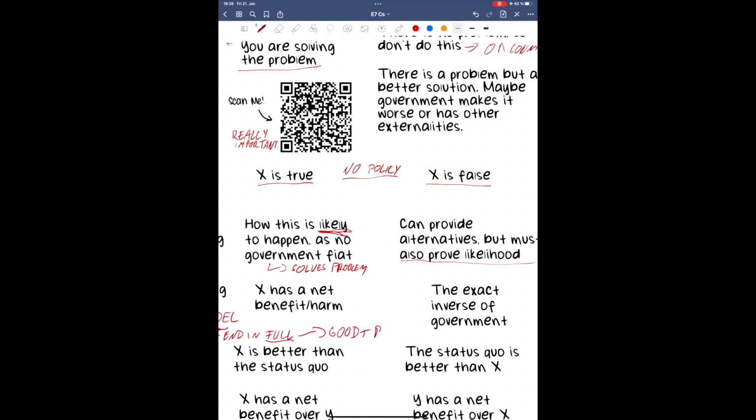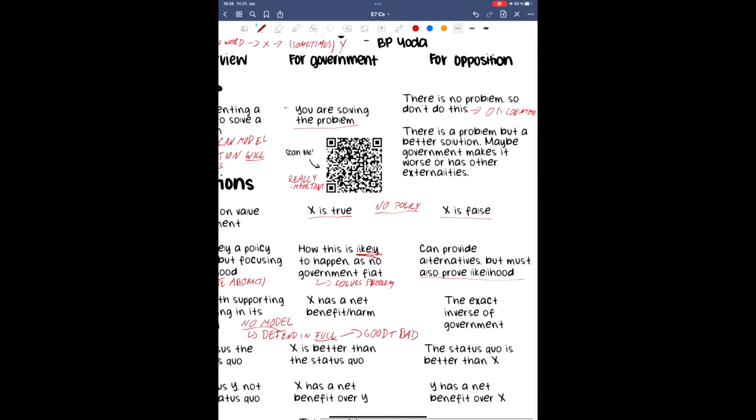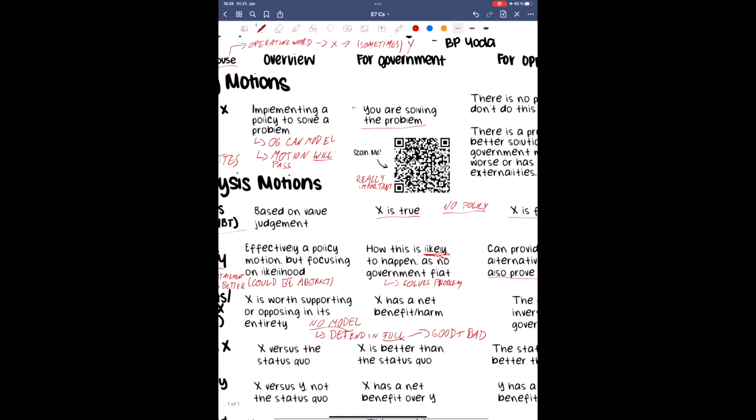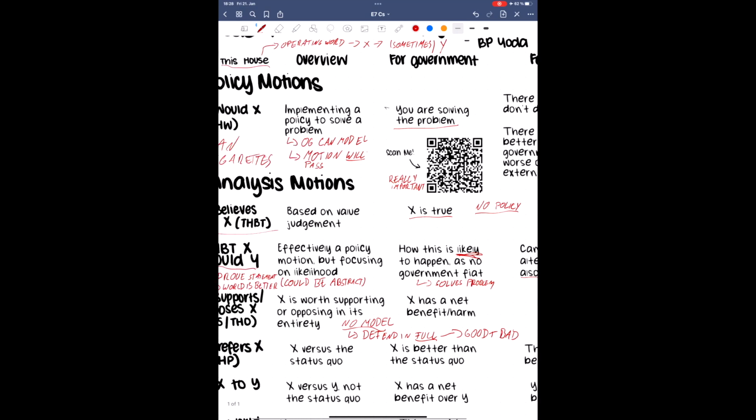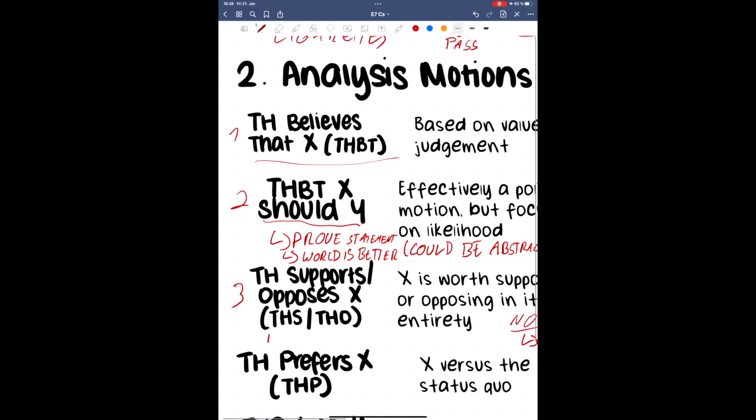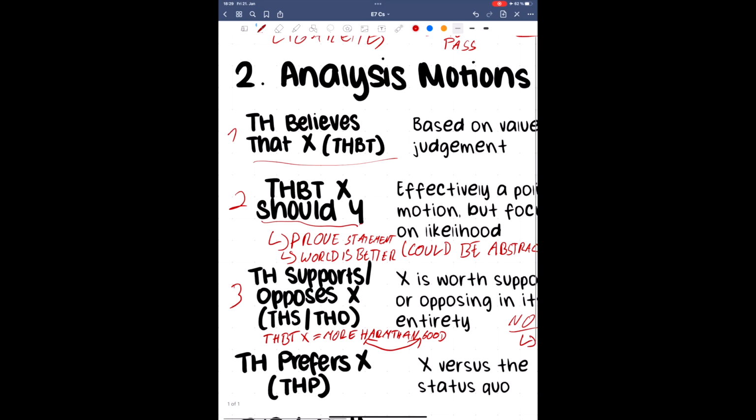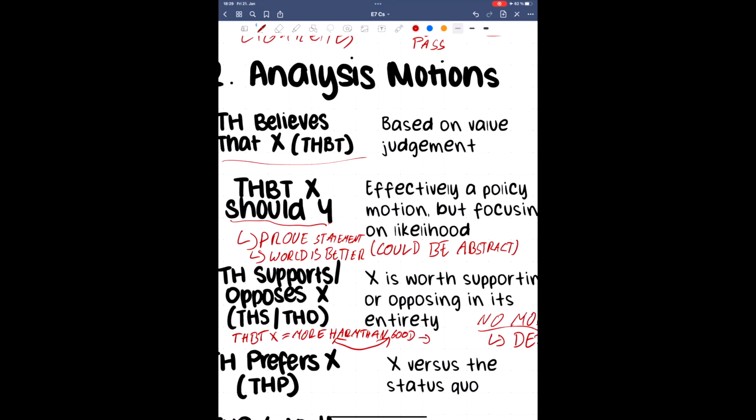A good rule of thumb I recommend you apply when reading this motion type is to think of the motion as this house believes that X does more harm than good for opposes motions, and this house believes that X does more good than harm for supports motions, and then treat it as a classical analysis motion. This phrasing should make it clear that your job is not to prove that X is good if you support it or bad if you oppose it. Your job is to show that if we add up all the bad stuff and all the good stuff, overall it is worth supporting or opposing, or not if you're opposition.